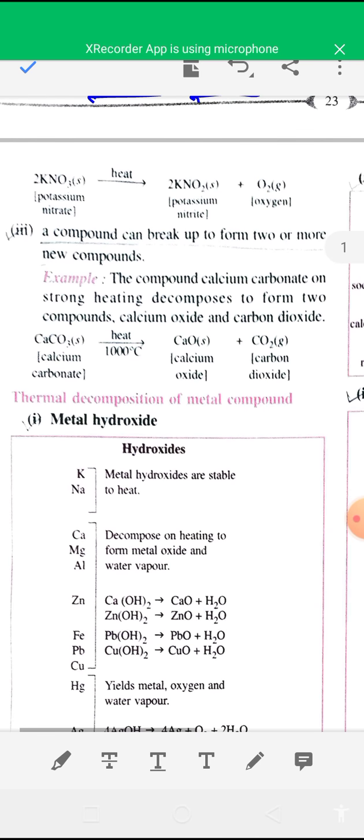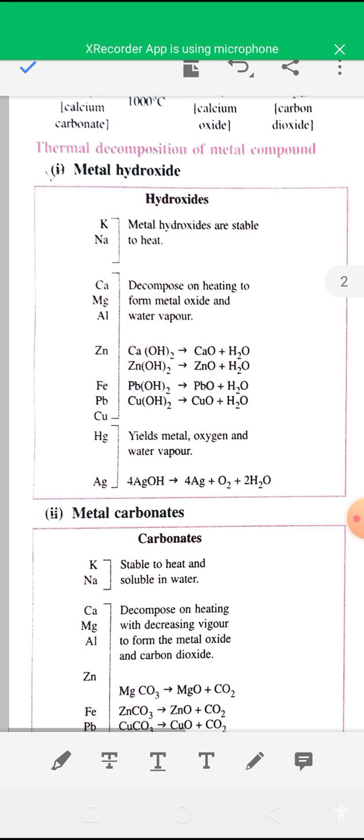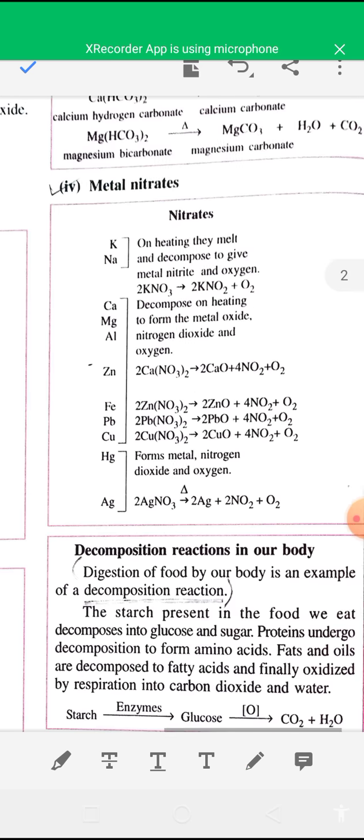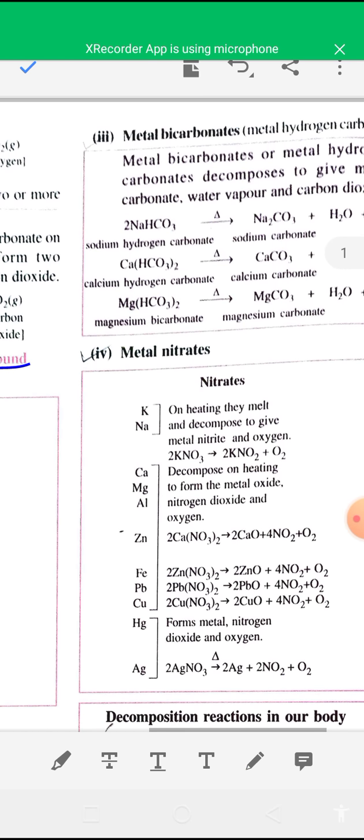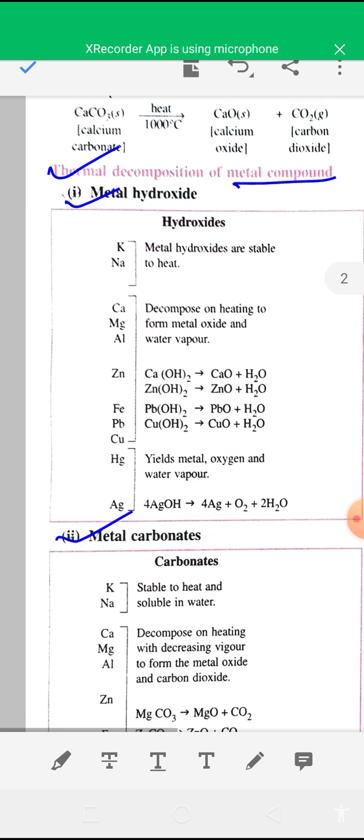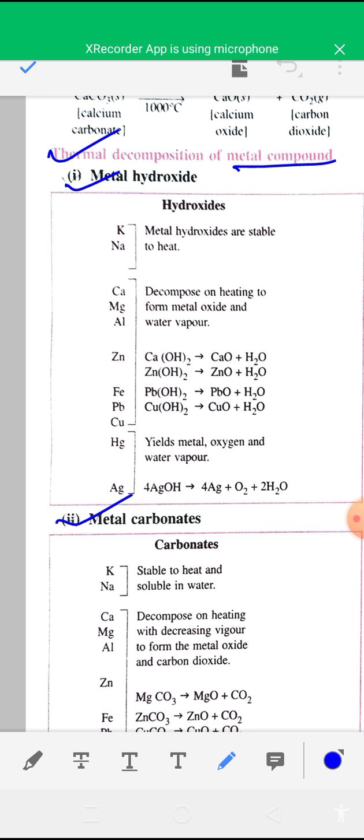Some more examples are also given here. Now see tables. Few tables are given. Thermal decomposition of metal compounds, that is metal hydroxide, metal carbonate. This table shows which metal hydroxide, metal carbonate or metal nitrate are stable to heat and which are not stable to heat. Okay. So the first type of metal compound is metal hydroxide.